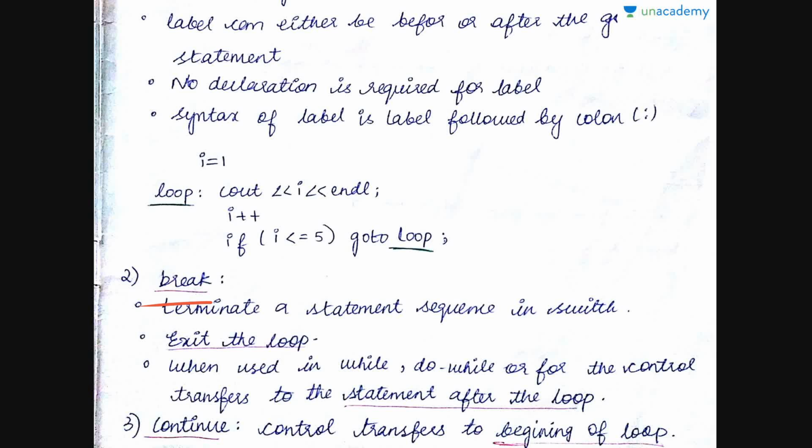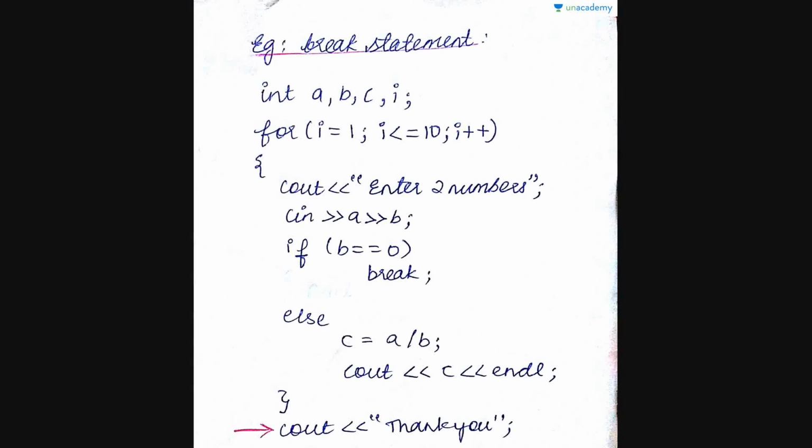Next type of jump statement is continue. As break comes outside a loop, continue starts the loop again. So it's something opposite to break. With continue, control transfers to the beginning of the loop. Once you have a continue in the program, the control transfers back to the start of the loop. Again, it will execute the same set of statements again. Whereas break is used to skip some set of statements, continue is repeating some set of statements.